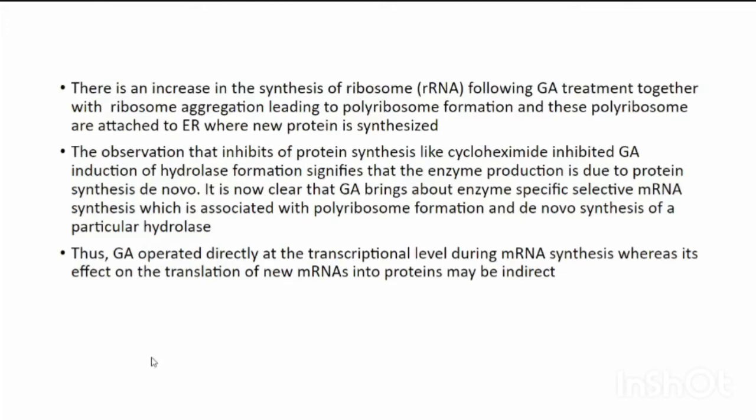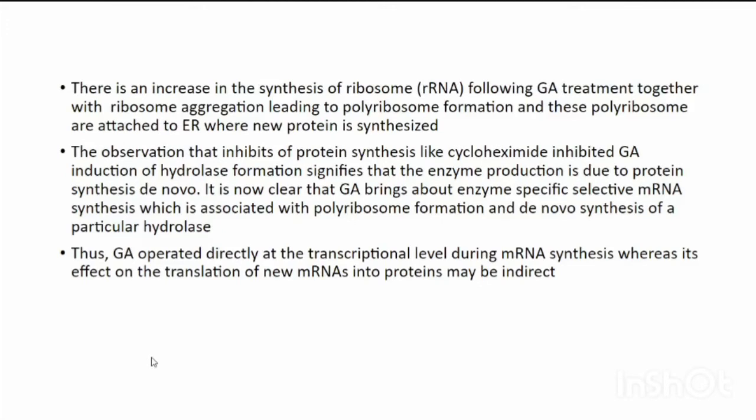The observation that inhibitors of protein synthesis like cycloheximide inhibited GA induction of hydrolase formation signifies that the enzyme production is due to protein synthesis de novo.